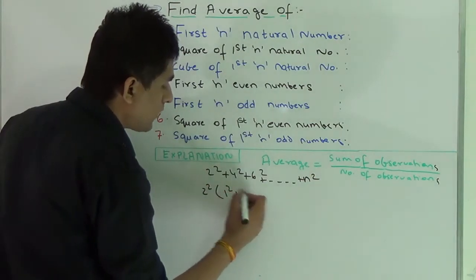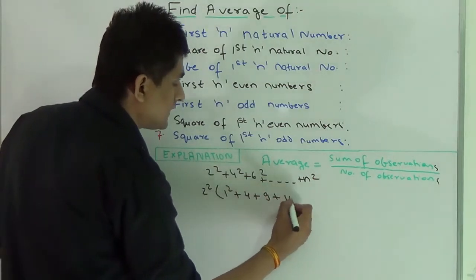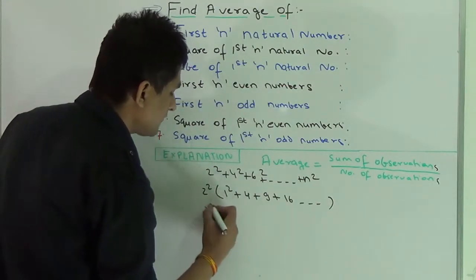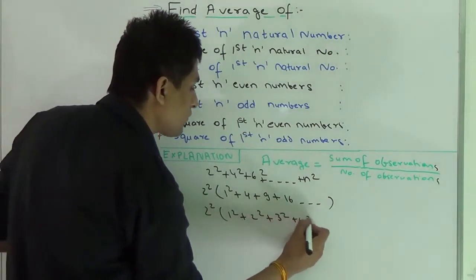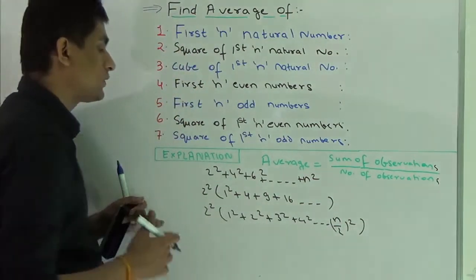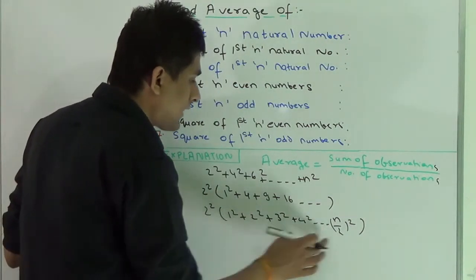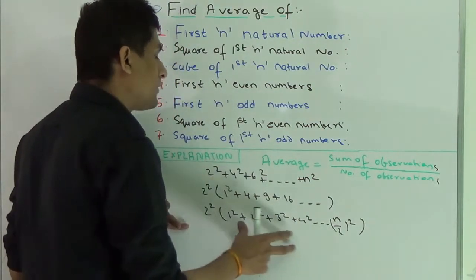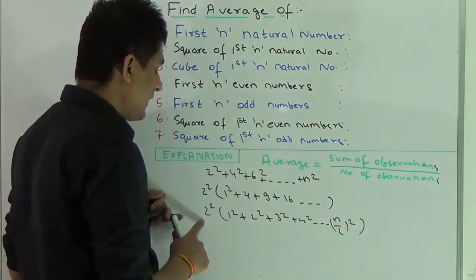It will come out to be 1 square, 2 square, 3 square, 4 square, and so on, till n by 2 whole square. This is the pattern they follow. Now we have the formula for calculating the sum of the squares of natural numbers. So we'll put that formula for the sum of this series and multiply it by 2 square.